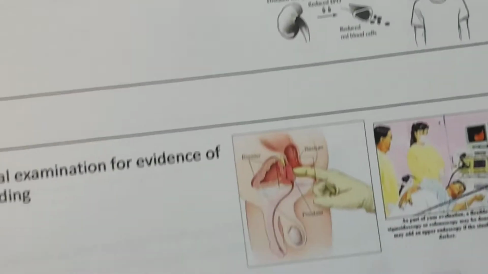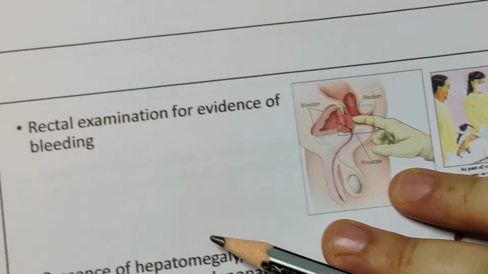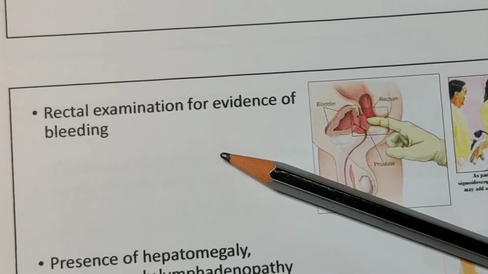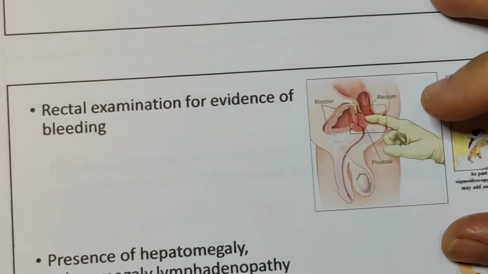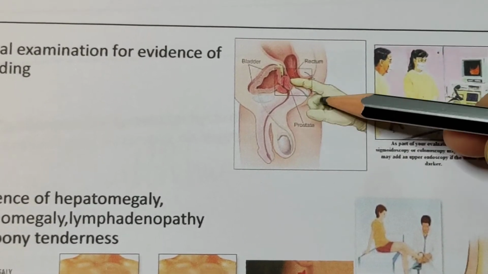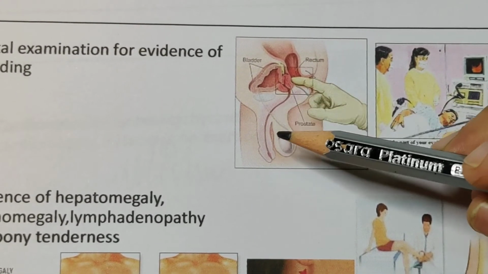Okay. Then rectal examination. Why rectal examination? See, a lot of patients who have anemia also have something called piles. Piles is a very common generic term. Medically it is known as hemorrhoids. So in these patients, what happened? The rectal skin will start coming out. Okay, so that is known as hemorrhoids.